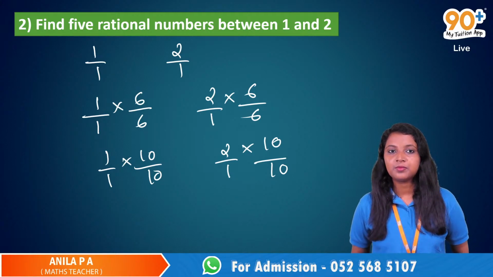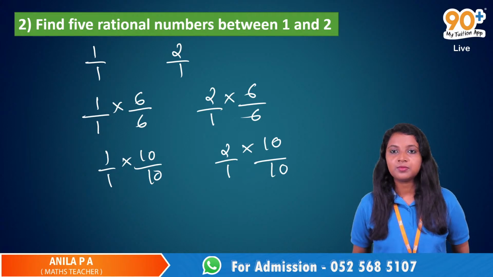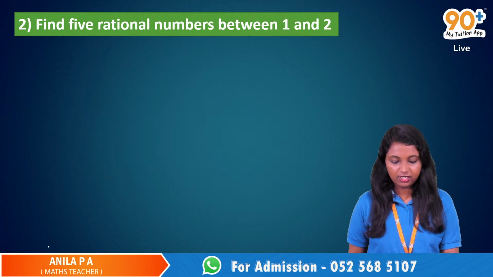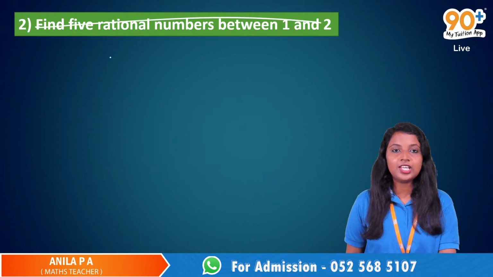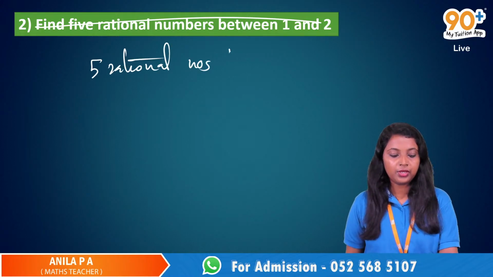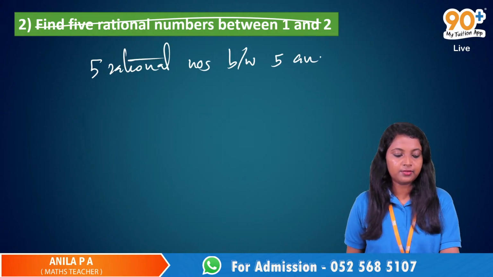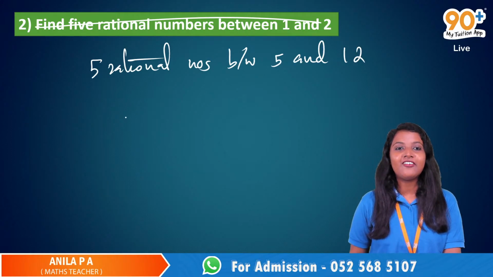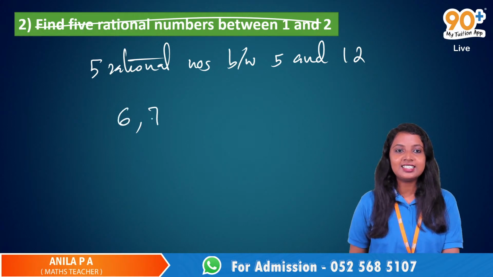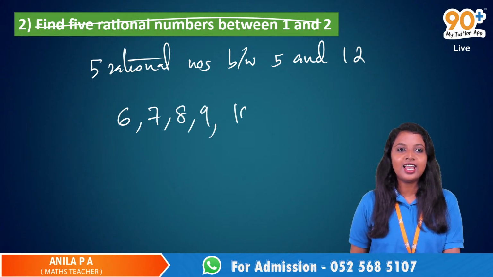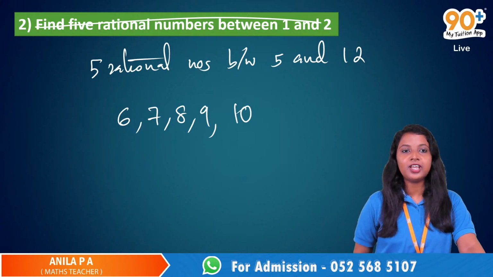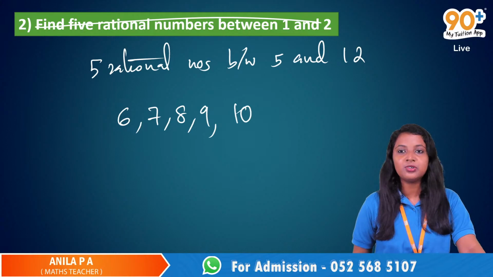Can you take 5 and 12? Between 5 and 12, 5 rational numbers. See, it will be 5 plus, oh wait, I can write 6, 7, 8, 9, 10. They are also rational numbers. So for 5 rational numbers between 5 and 12, we can just directly write the numbers, no?